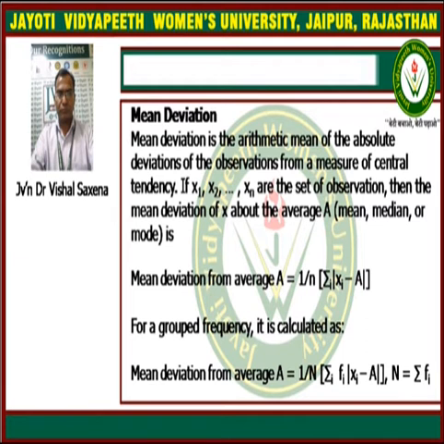Now this formula can be written for a grouped frequency distribution, where the frequency will come. It is written as 1 upon capital N multiplied by the summation of fi into the modulus of xi minus A. Here N is the total number of data, that is the summation of fi. fi represents the frequency, xi the data, and A the average value.